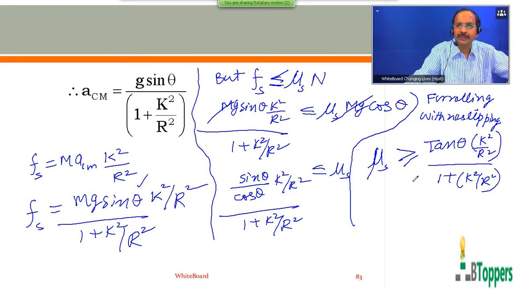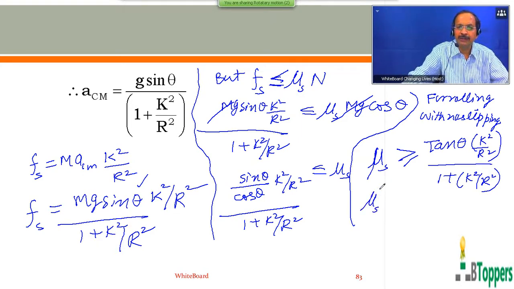Suppose you are given a problem for a solid cylinder. If a solid cylinder rolls down the fixed inclined plane, you may be given a question: what is the minimum value of coefficient of friction needed so that the cylinder rolls down the fixed inclined plane without slipping? You can take k square by r square equal to 1 by 2.